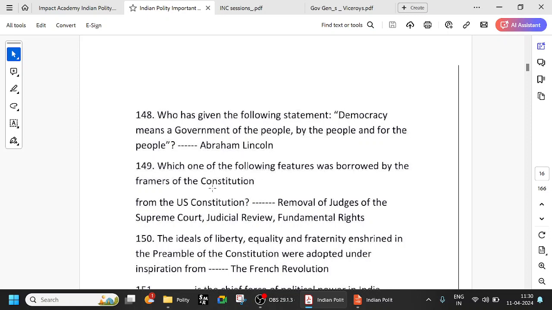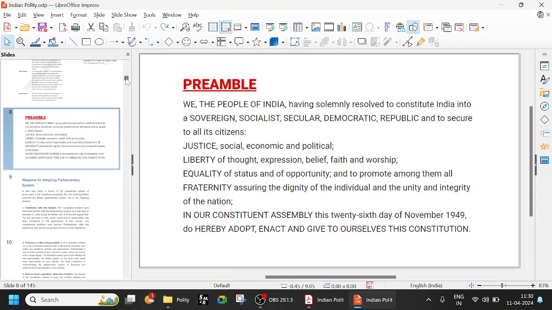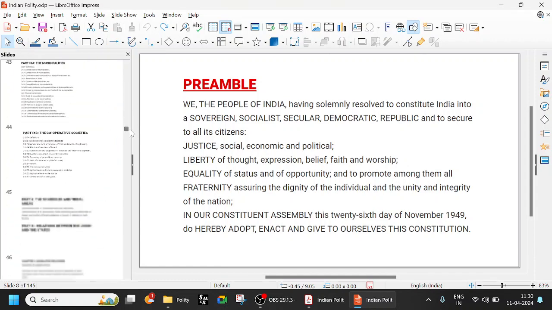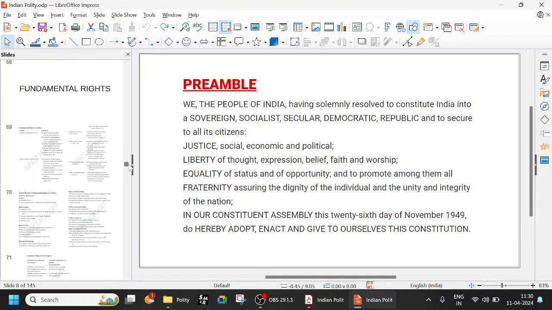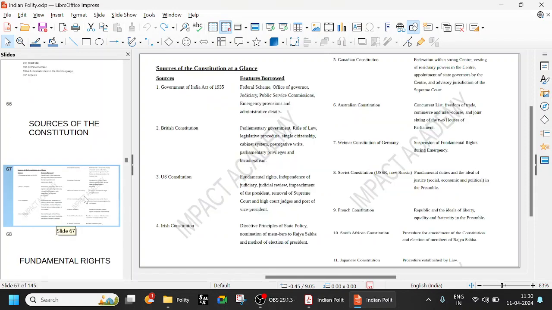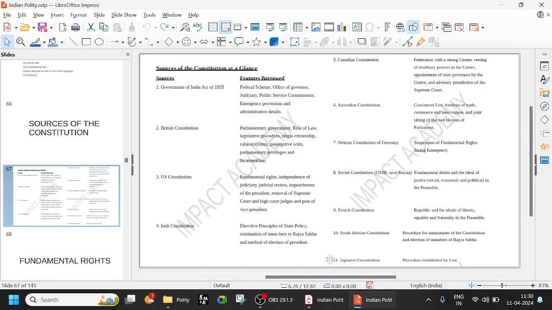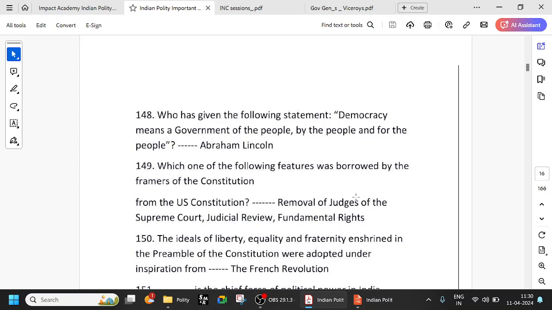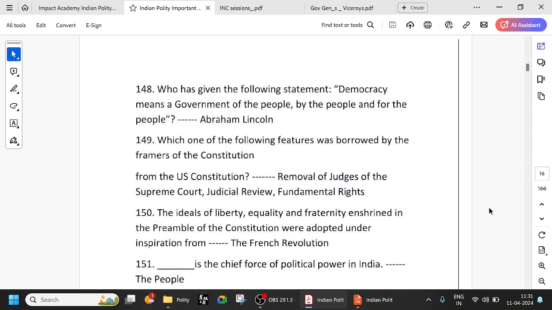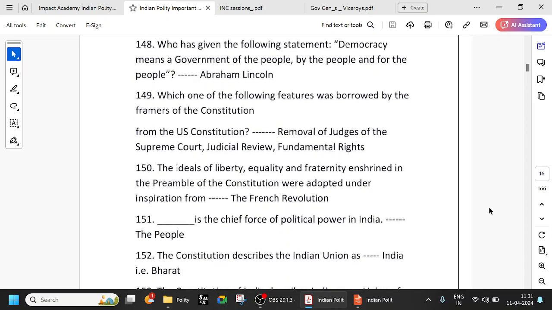Which one of the following features was borrowed by the framers of the Constitution from the US? So we've seen sources of the Constitution, right? From the US, we have taken the fundamental rights, independence of judiciary, judicial review, impeachment of the president, removal of Supreme Court and High Court judges, and the post of the vice president. So removal of judges, judicial review, fundamental rights, impeachment of president, all those things, the post of vice president, etc.